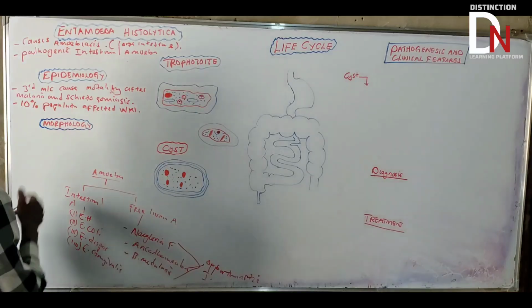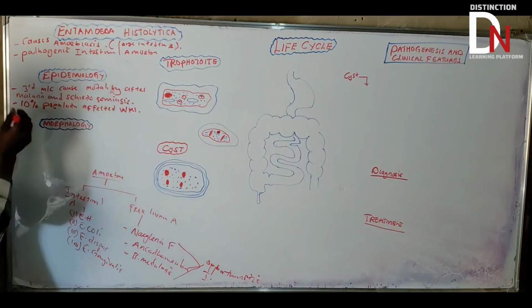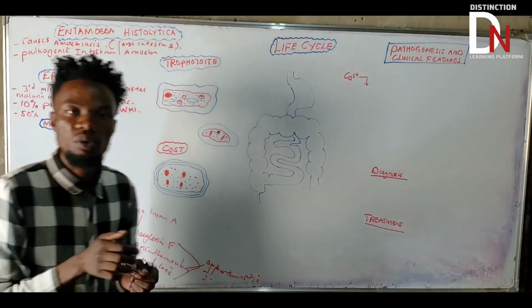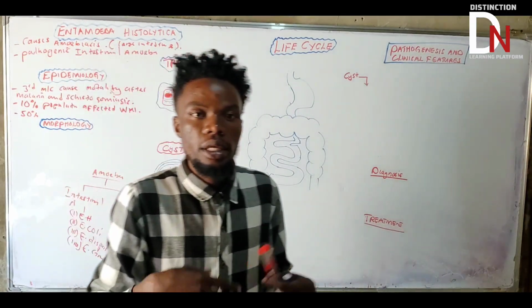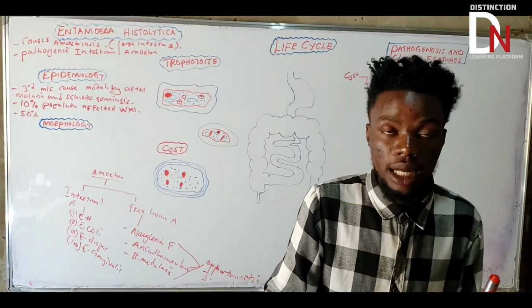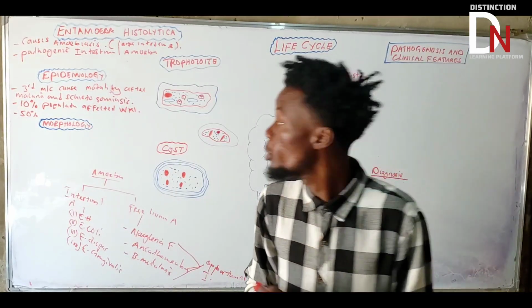About 50% of cases affect the population in developing countries, and countries with poor sanitation.